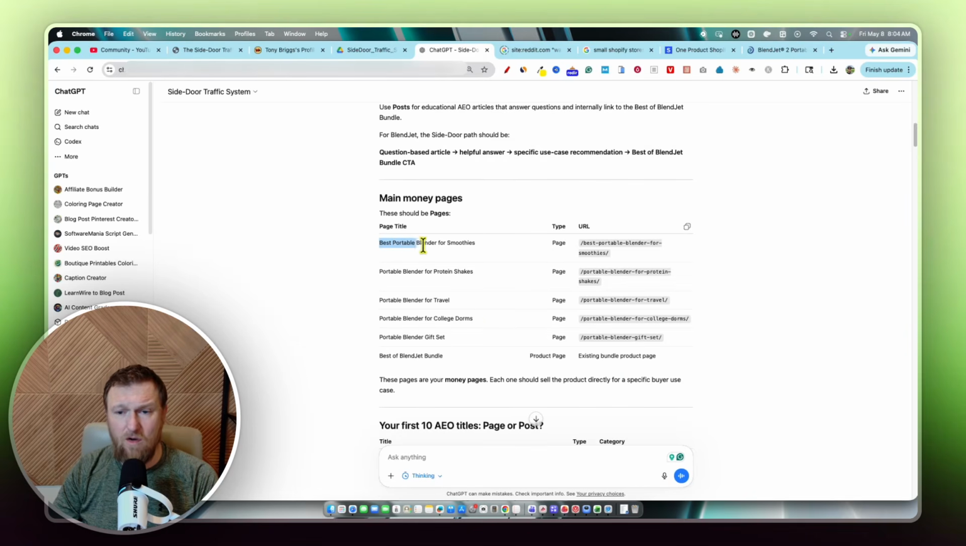So you can see, here's your core pages. You're not going to rank for these, but it is good when you're building your site. You do want these pages right here. Even this is actually cool: portable blender for college dorms, right? We're going to make a page on that. And then we have our product page right here, and all these pages are going to have buttons and links.